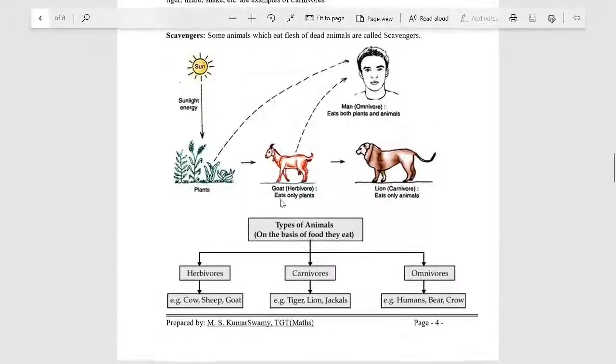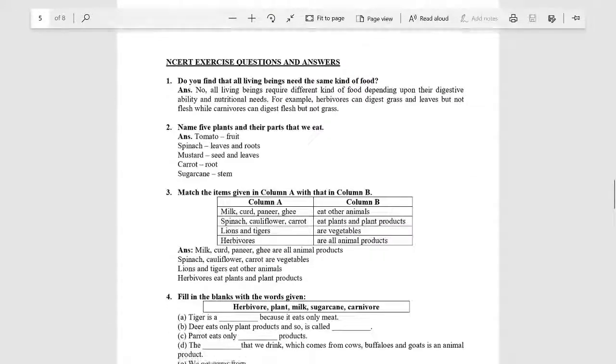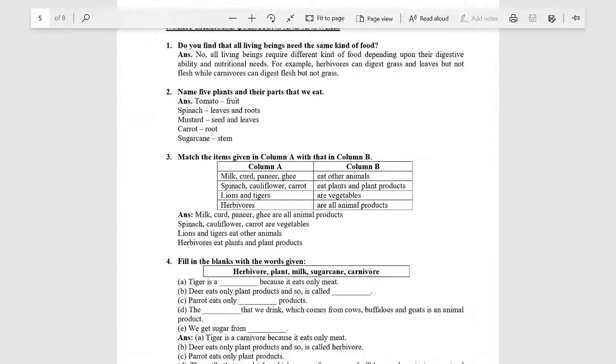So here are the examples. These are a few questions. If you want to read it, you can